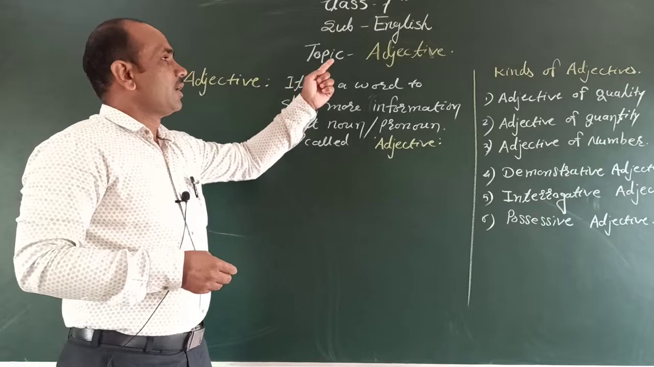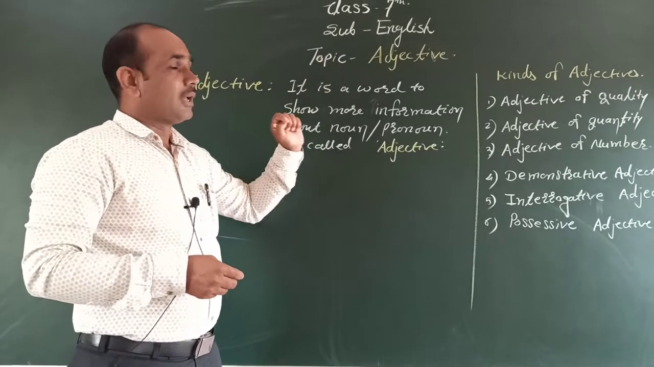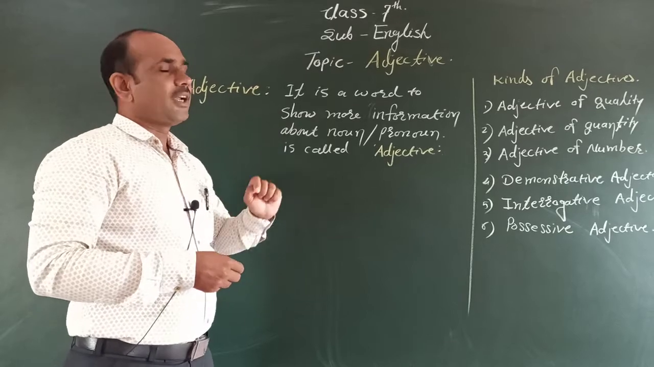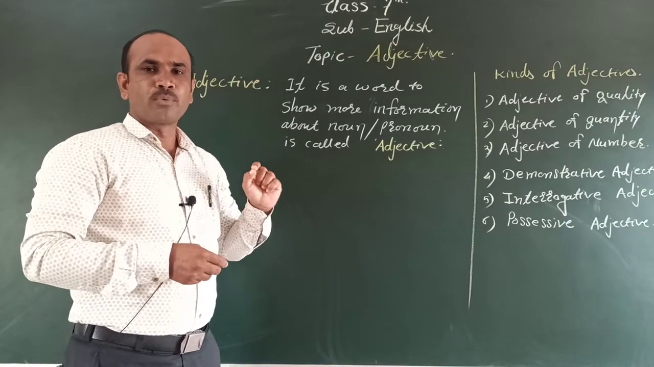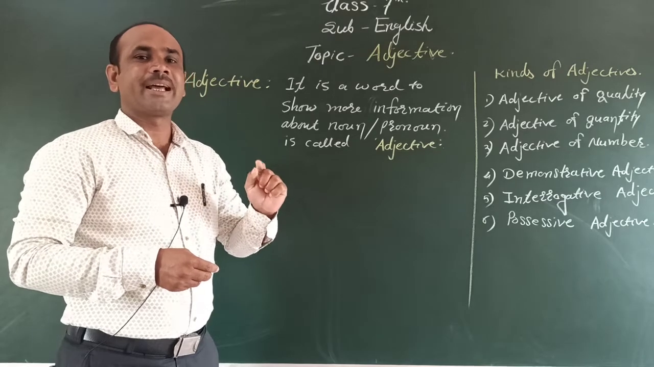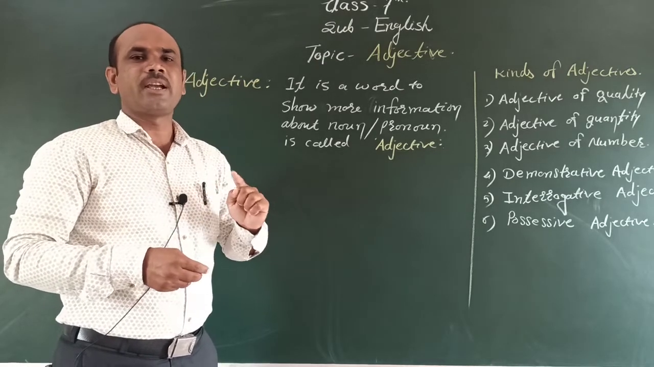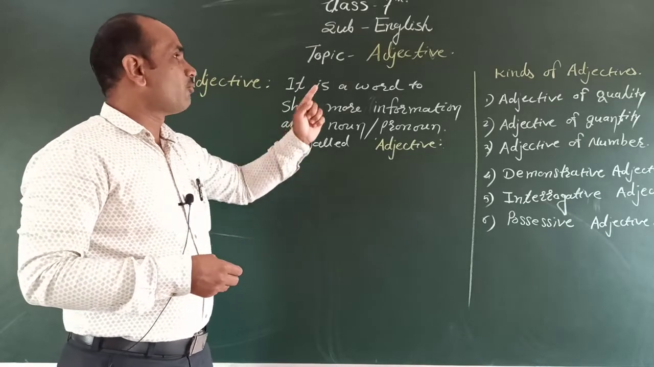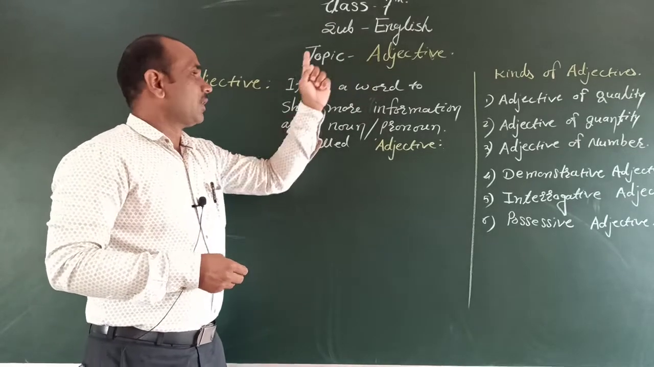Now we will discuss the adjective. Adjective is a part of speech. There are 8 parts of speech: noun, pronoun, verb, adverb, preposition, conjunction and interjection. These are the 8 parts of speech. Now we will discuss the adjective.